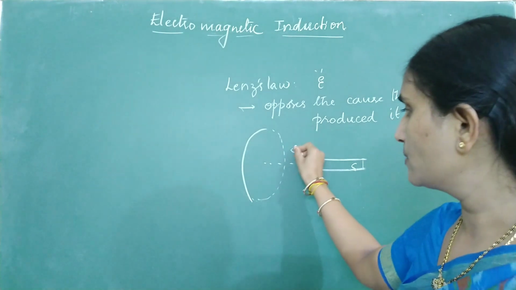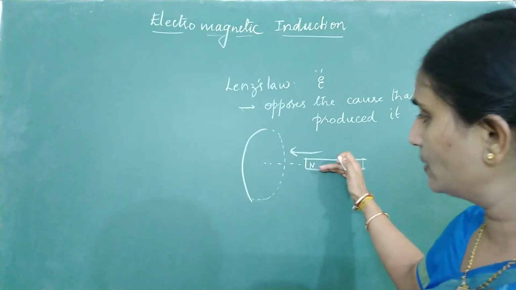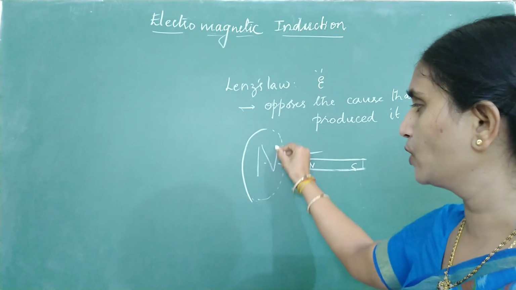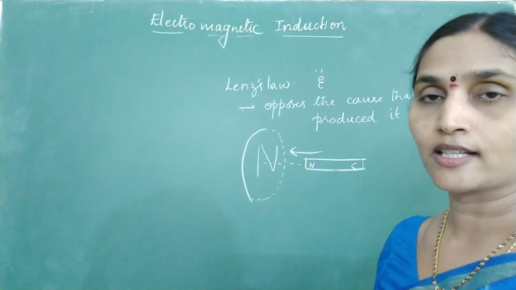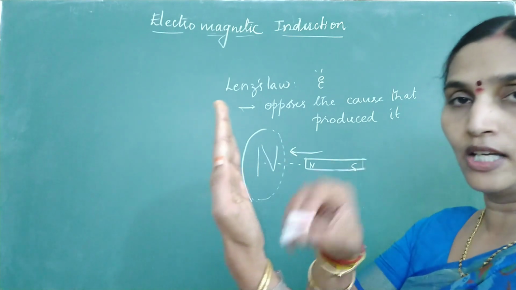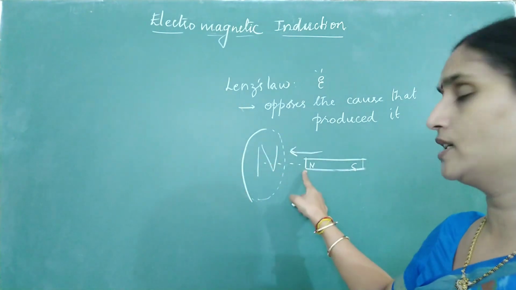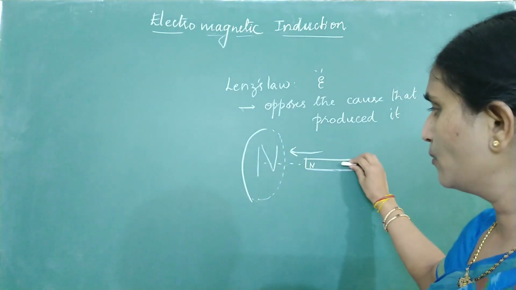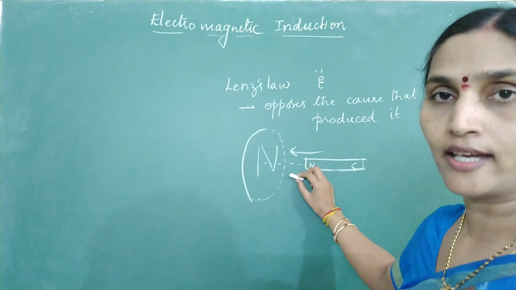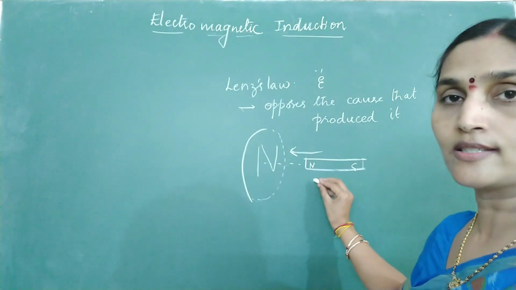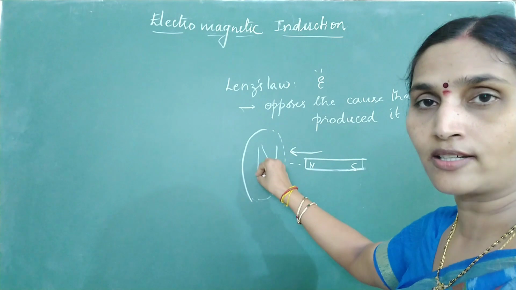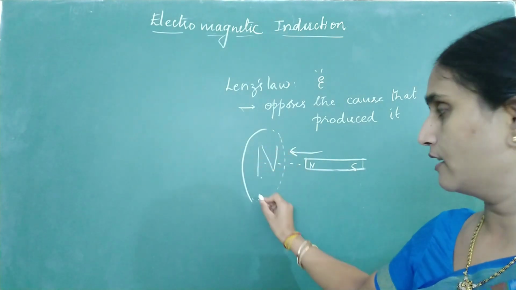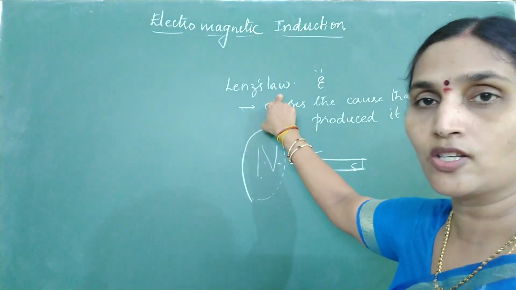So if it has to oppose the motion of the magnet, when you try to move the magnet closer, this circular coil will induce a north pole here and a south pole behind it. That means facing the magnet, the north pole will be induced. We know north and north always repel. Because there is a force of repulsion, while moving the magnet you have to spend your energy. Whatever energy is lost by you is converted into electric current, and that in turn is dissipated in the form of Joule's heating.